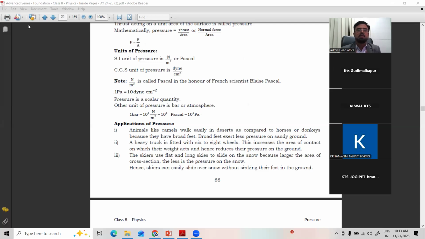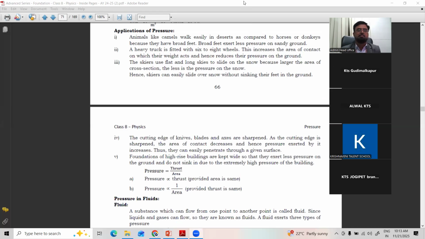Right? Now we'll see what the applications are, meaning where this part is applicable in our day-to-day life. There are so many examples, almost 5. See, animals like the camel walk easily in the desert as compared to horses or donkeys.